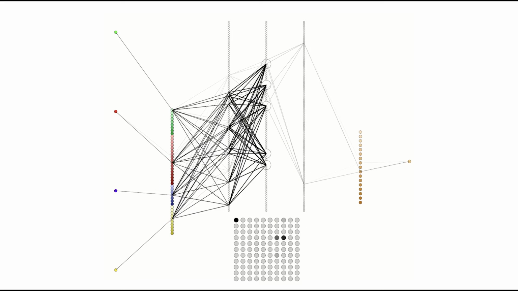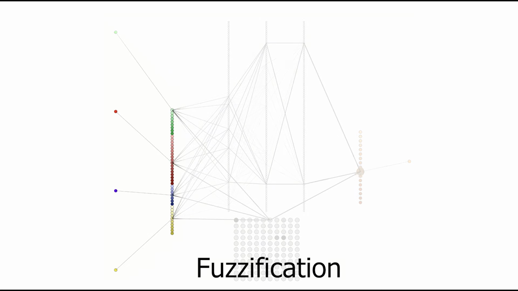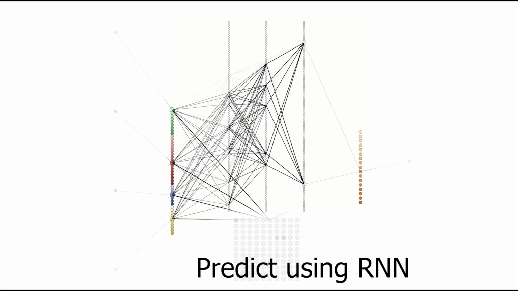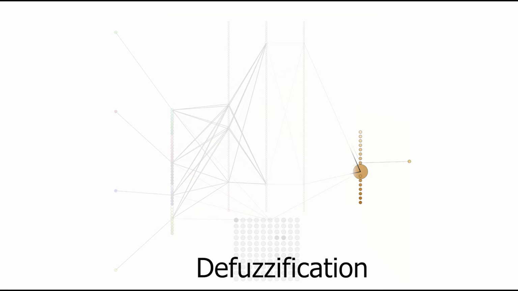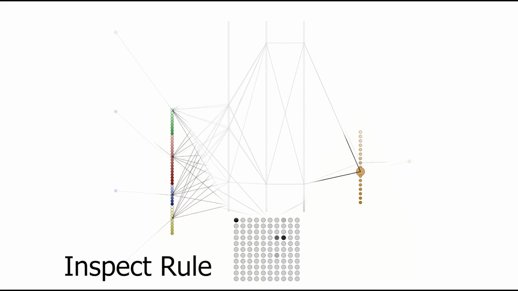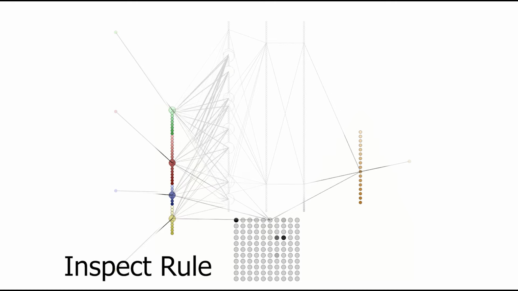Using the FERNN to make predictions requires 3 to 4 steps. Firstly, we perform fuzzification of the input data. Then we feed the fuzzified input data to the RNN. Then we perform center of area defuzzification to convert membership values to crisp values. The crisp values will be our final output data. Finally, we can inspect the fired rules to interpret the decision made by the system.